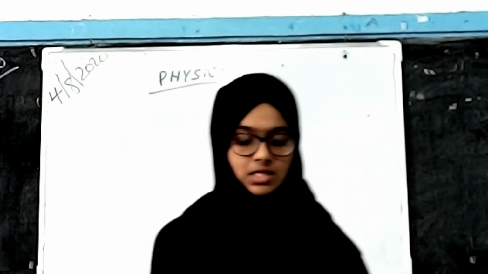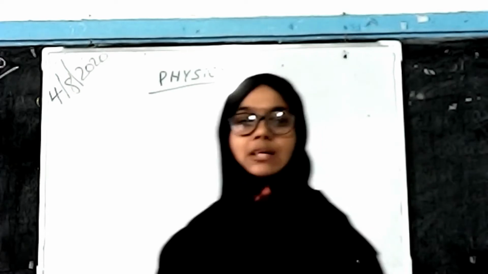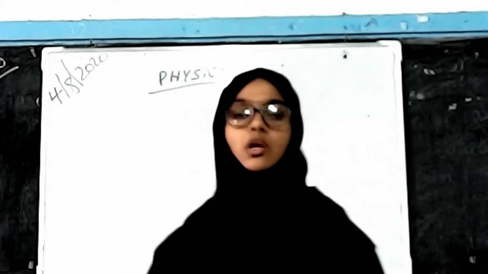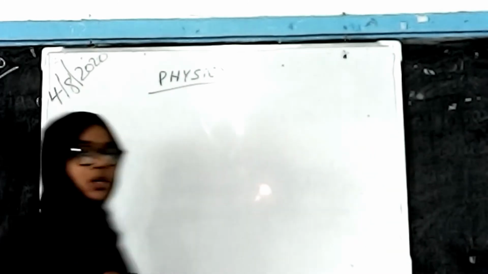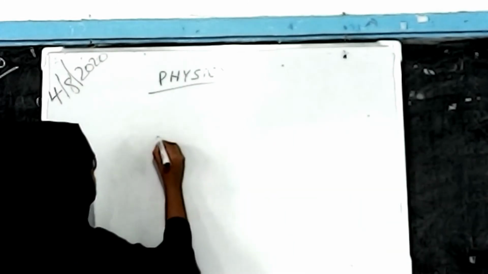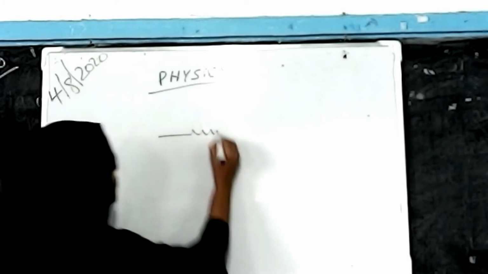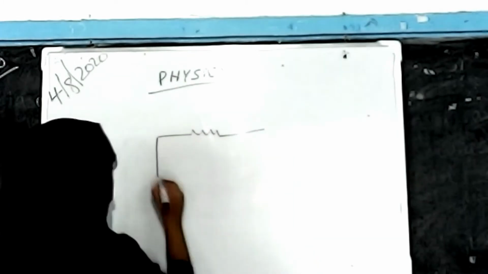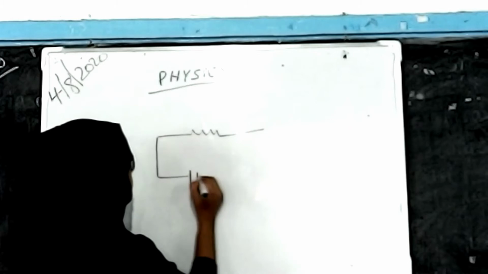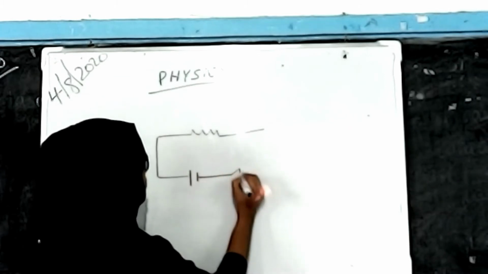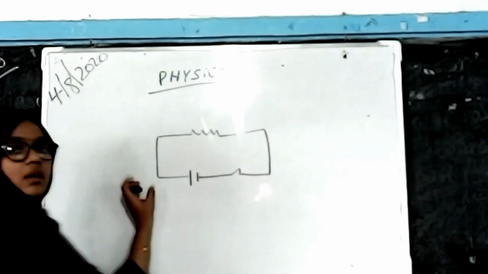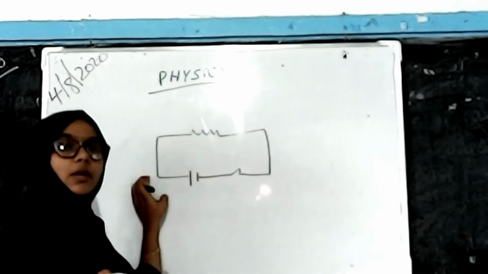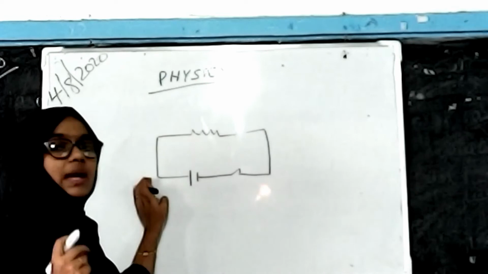What is the heating effect of electrical energy? For this, we have an experiment using a nichrome wire. This is the circuit diagram of the experiment.